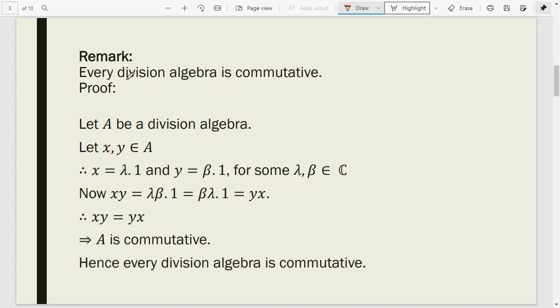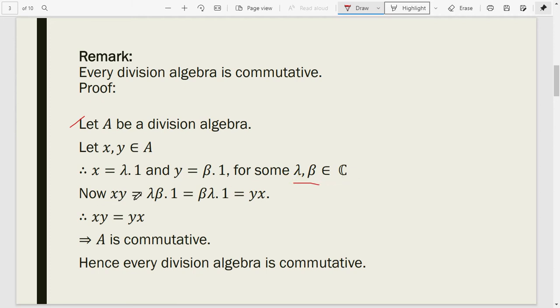Remark. Every division algebra is commutative. Proof. Let A be a division algebra and let x, y belong to A. So we define x equal to λ·1 and y equal to β·1 for some λ and β belongs to C.